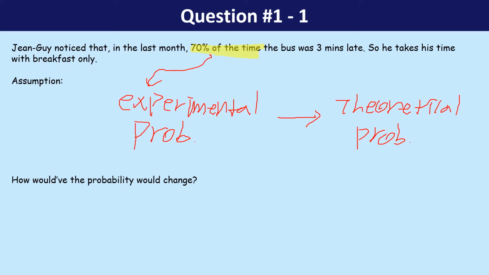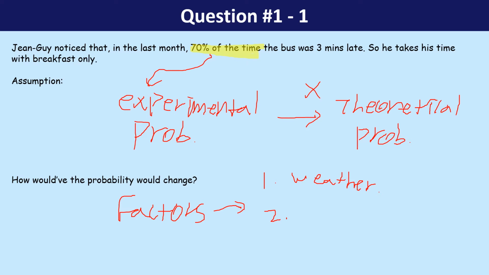probability, which is technically a problem that can come out, because just because it's 70% of the time, I know it's more than half, but how can you bet the fact that the next one will be 3 minutes late? So how would this probability change? There are several factors. So today we're going to focus on some factors that actually can change the probability. One of them in this case can be the weather.